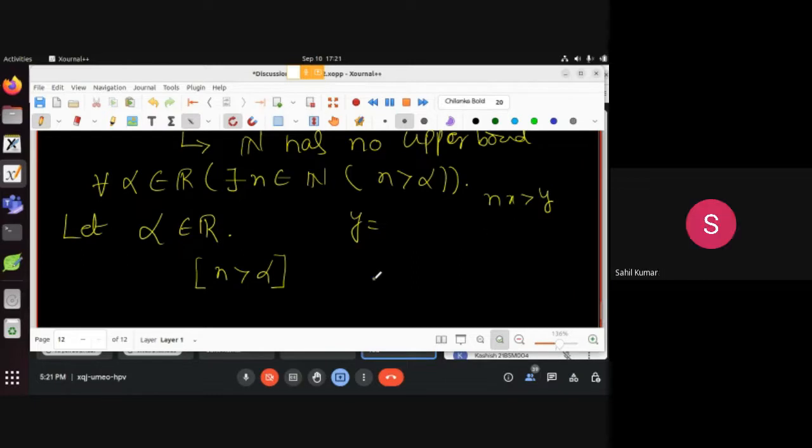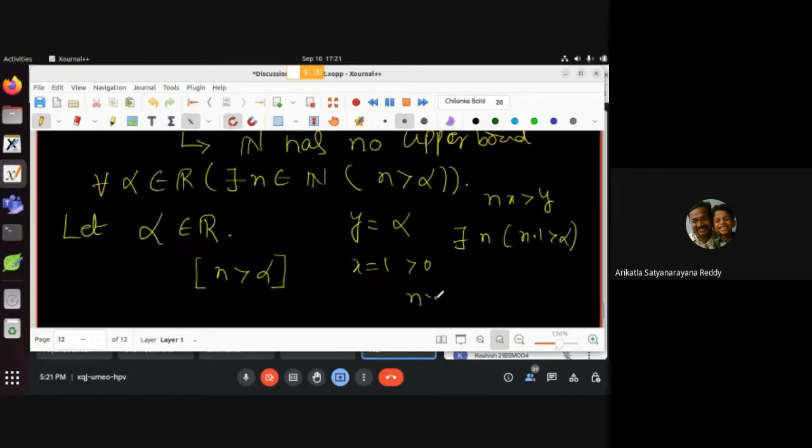मैं x को 1 ले, x को 1 लिया. और y को अल्फा ले. Y equal to alpha, x equal to 1, x is positive, 1 is greater than 0, y is the real number. So now there exists an n such that n into 1 is greater than alpha, right? So for this alpha I found n. So n is greater than alpha.